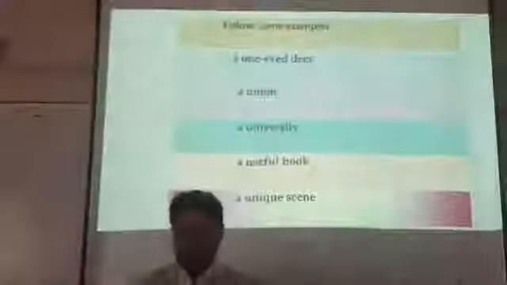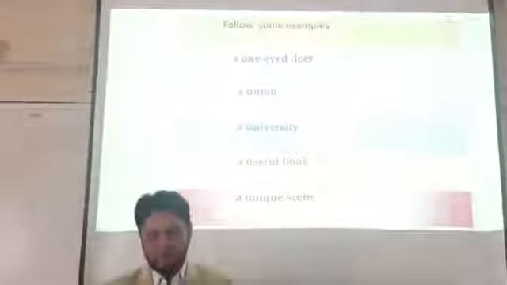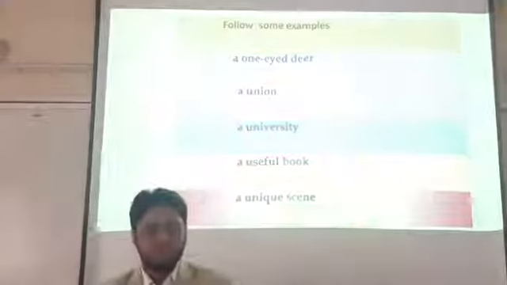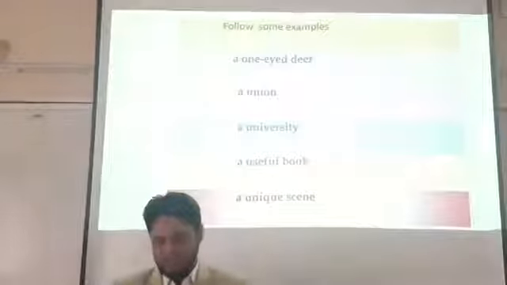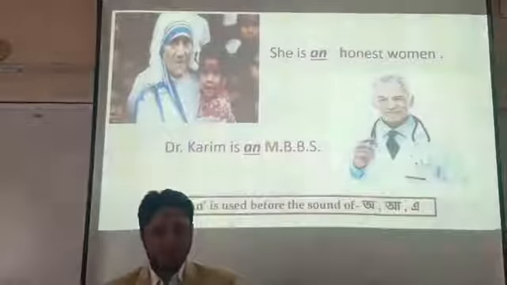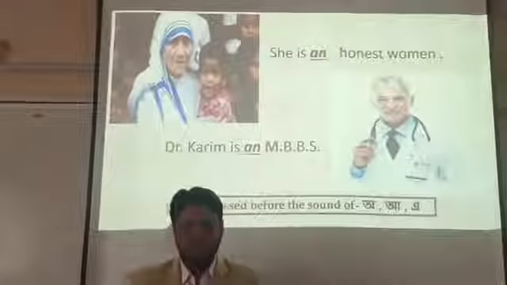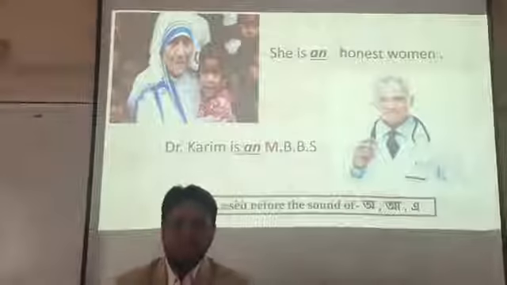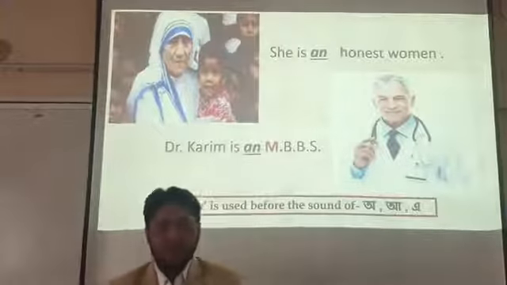My dear students, here are some examples too. A one idea, a union, a university, a useful and unique scene. All the nouns mentioned here start with a consonant sound. That's why we should use "a" in this case. My dear students, here are some examples. She is an honest man. Mother Teresa. It is true that Mother Teresa was a kind-hearted person and an honest person.